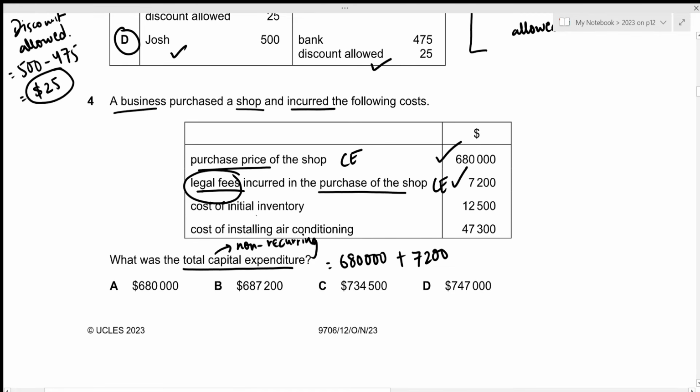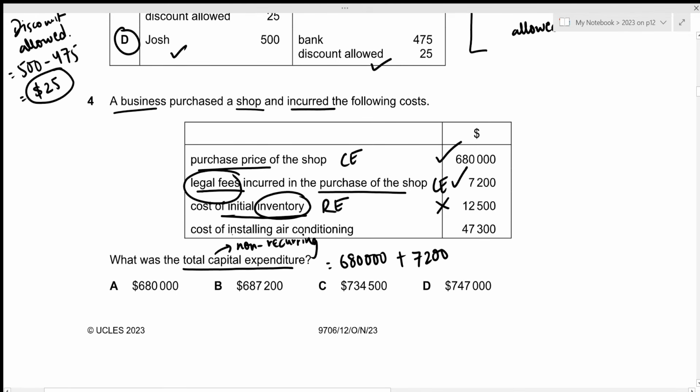Then we have the cost of initial inventory. Remember that inventory are the goods that will be purchased by the business in order to resell it again, right? So that's the major operation of the business itself, which means that the company will have to buy inventory as soon as their stock finishes, which means that this is of recurring nature. So this is not capital expenditure, this is revenue expenditure. So we should not be adding this amount of 12,500.